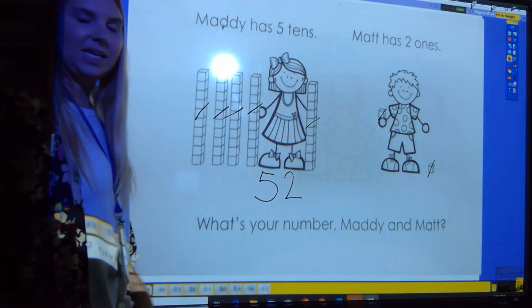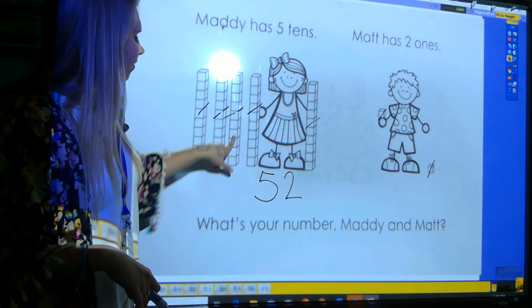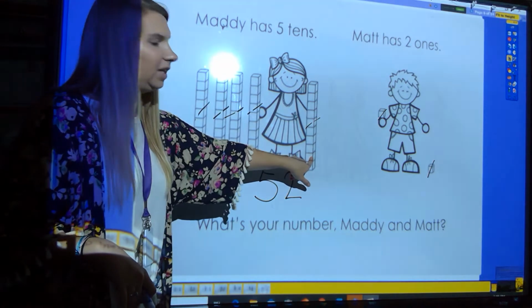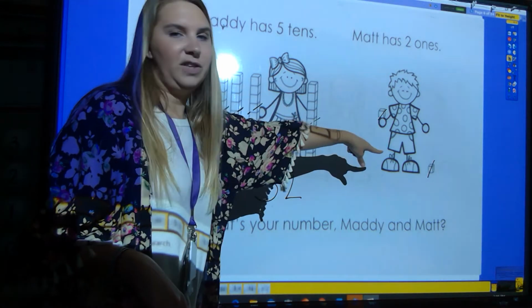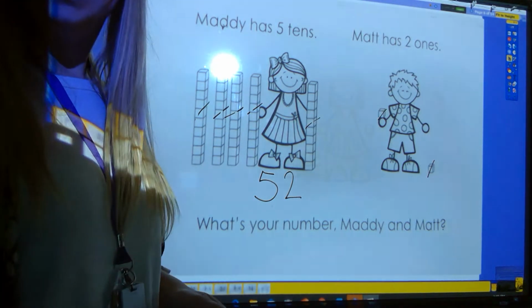What is our number? 52. Now let's count by tens and ones to put it all together. 10, 20, 30, 40, 50, 51, 52. Were we right? Yes, we were.